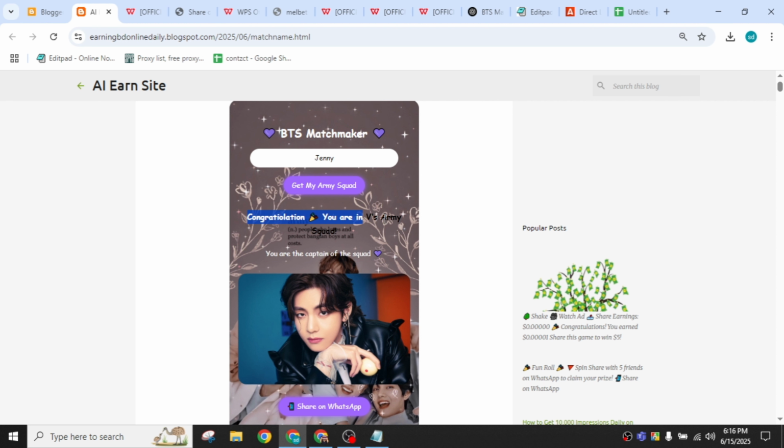Okay, see, after this you just paste it in here, done. And another code you need to copy from Adsterra. Okay, I just copied it and pasted it in here. Now what I will do is repeat the whole code several times. This is very simple to repeat and very simple to copy and paste anywhere.